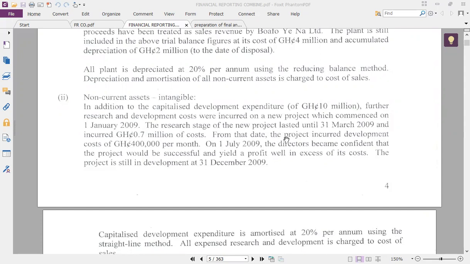From that date, the project incurred development cost of 400,000 per month. On 1st July 2009, the directors became confident that the project will be successful and yield a profit well in excess of its cost. The project is still in development at 31st December 2009.